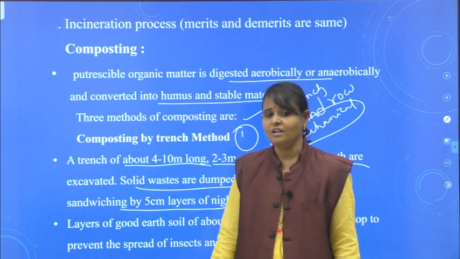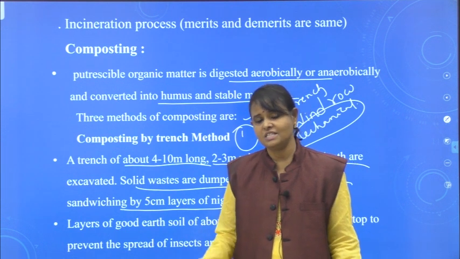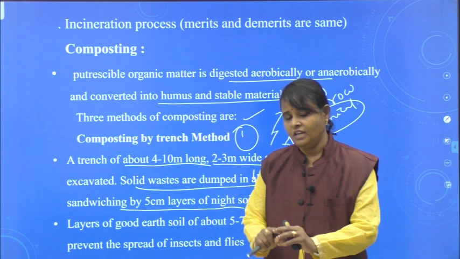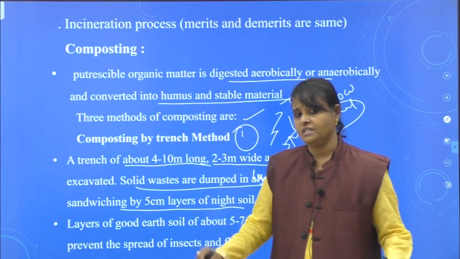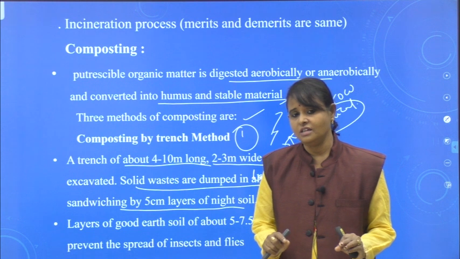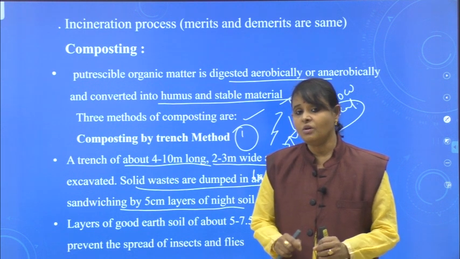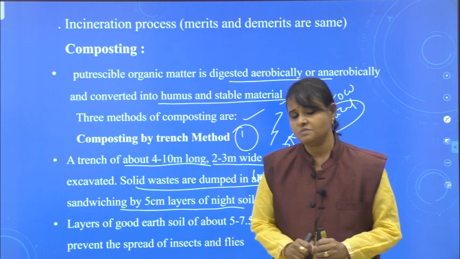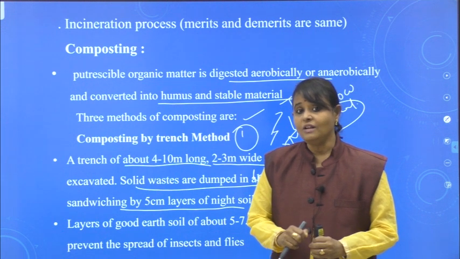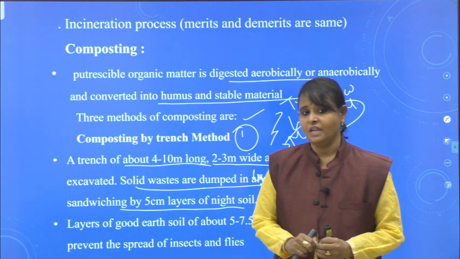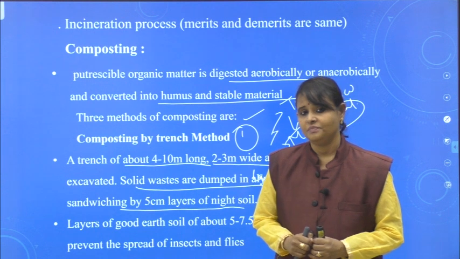Night soil means fecal material, animal excreta. Why are we using animal excreta here? It is rich in microorganisms. So biological degradation takes place and heat is generated here.